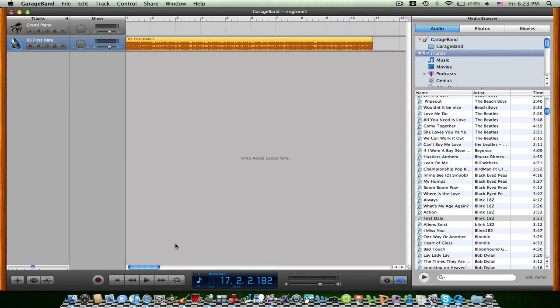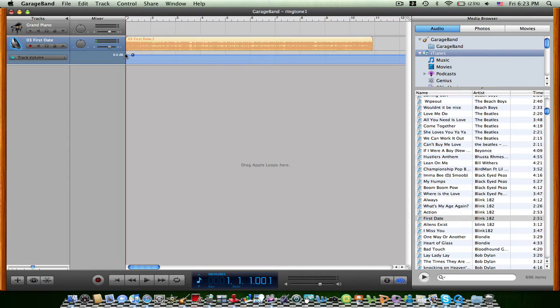So here's my ringtone. We're gonna click on this little arrow so we get this blue line. We're gonna make a dot right here. We're going to bring this dot down so it fades in, so it's a lot smoother. So if you listen, it fades in so it gets louder, and we're going to do it on the back too. We'll do it, and it'll also fade out. If you can hear that.